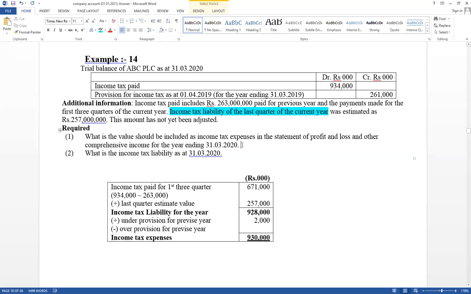Requirement 1 they ask income tax expense. This is a value should be included income statement as income tax, 930 million. But as a liability you have to consider only this year last quarter estimate value. It is equal to 257 million. That is a value should be included in financial position.